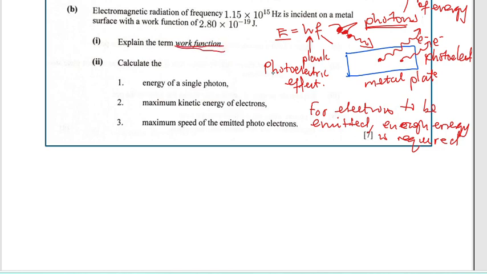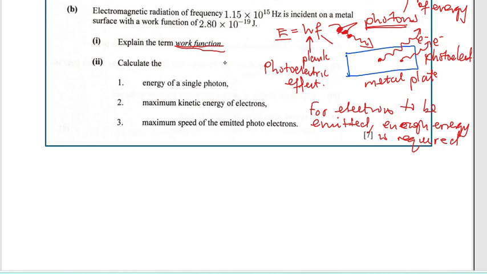So the work function depends on the metal. If our metal is iron, it has its own minimum energy required for its electrons to be emitted. If it is sodium, it has its own work function that is required for its electrons to be ejected.